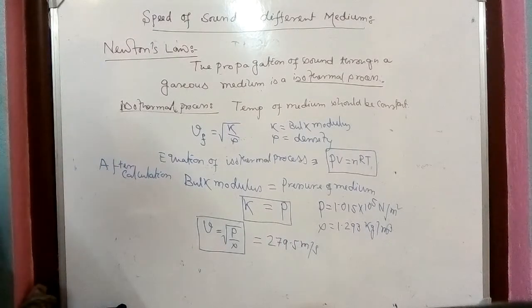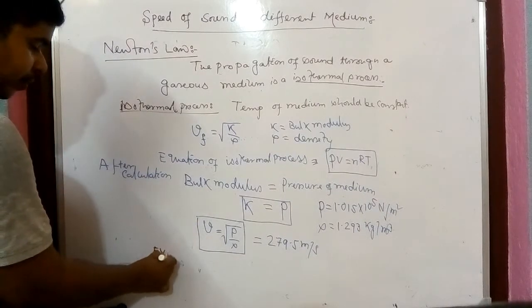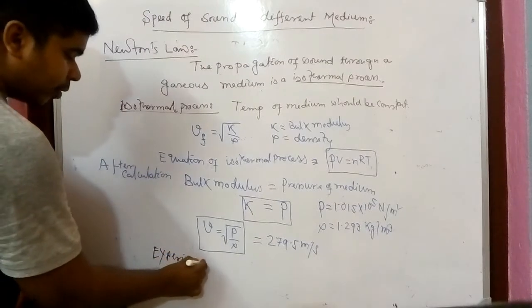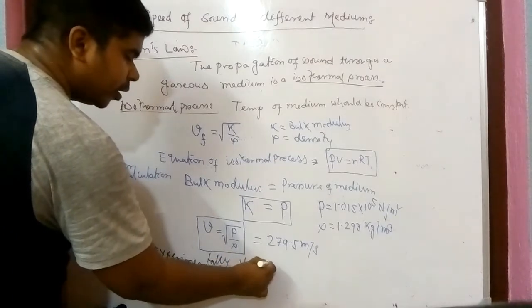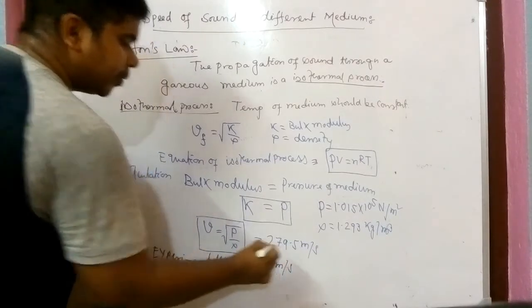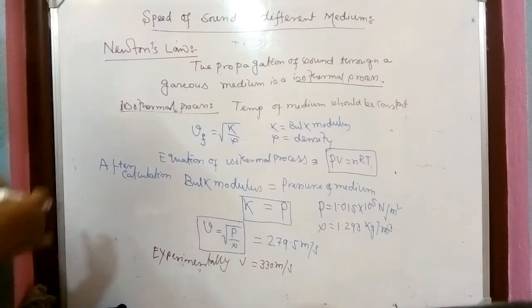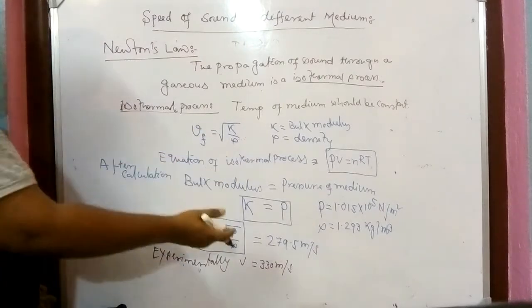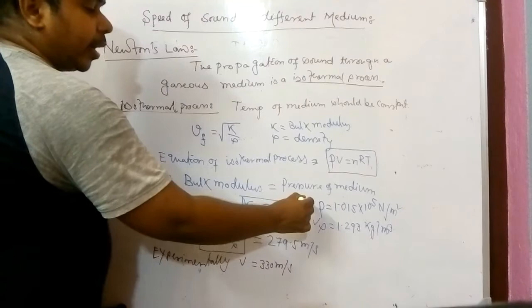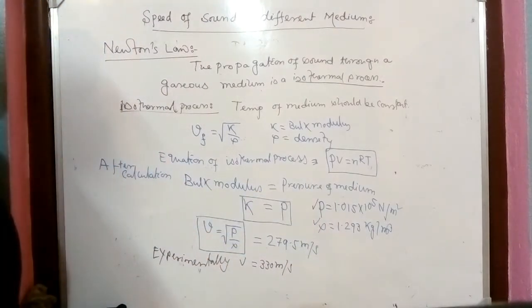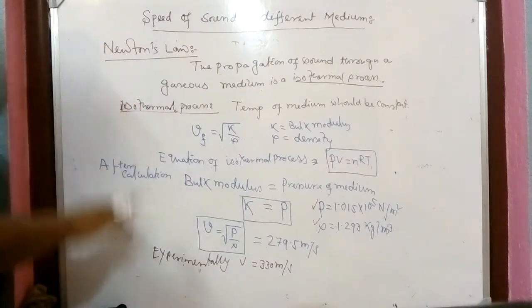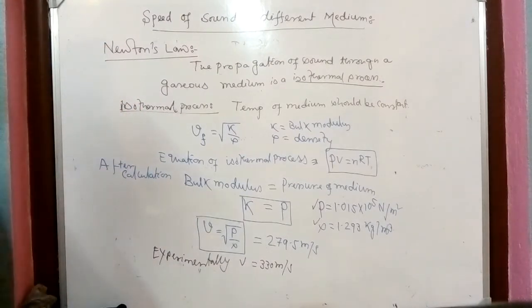But there is a problem, because experimentally it is shown that the velocity of sound is around 330 meter per second in gas, means in air. But if I put the values, that is the density of air and the atmospheric pressure, the value has come to 279.5. That means Newton's law is not correct to find the speed of sound.